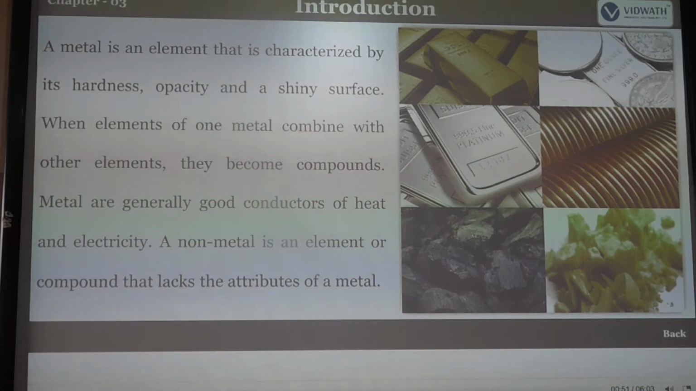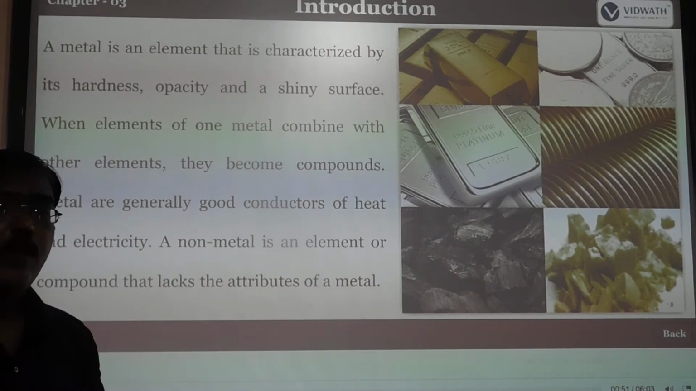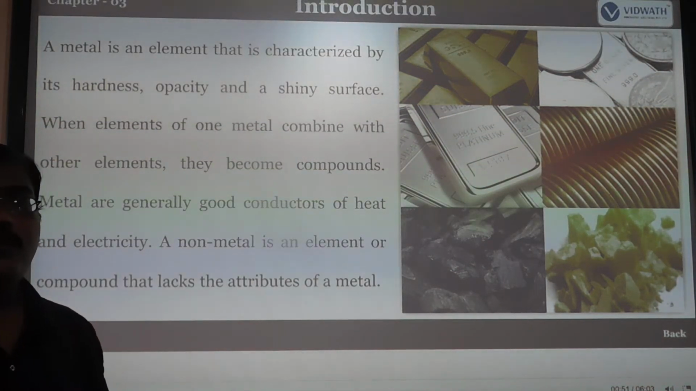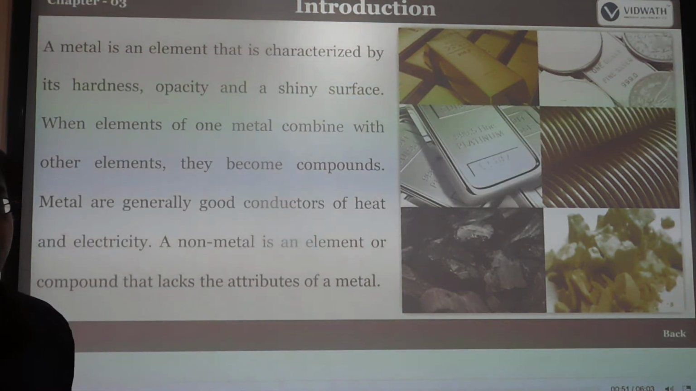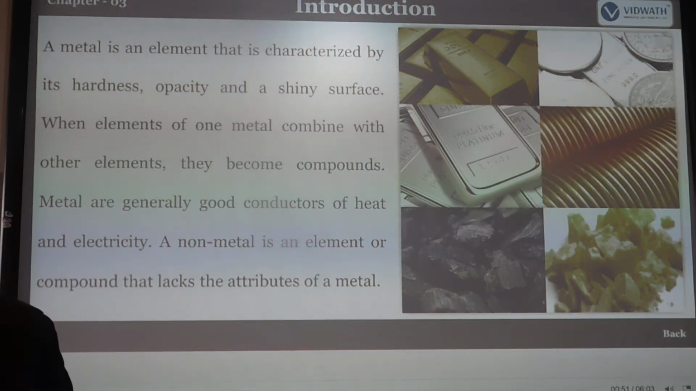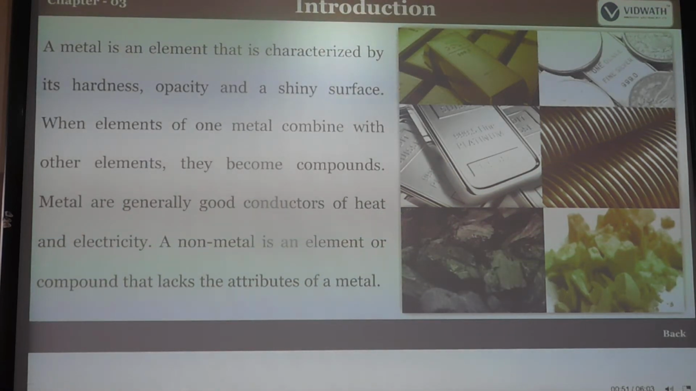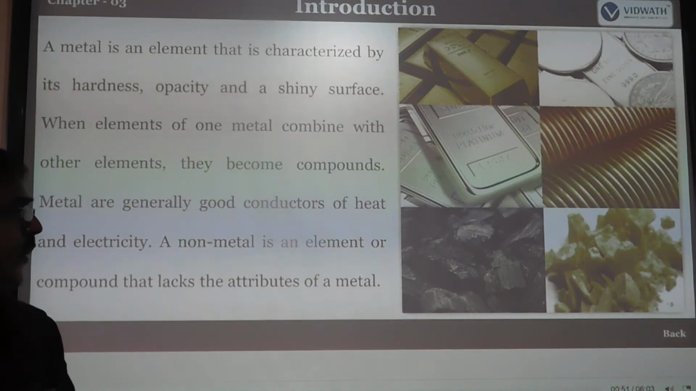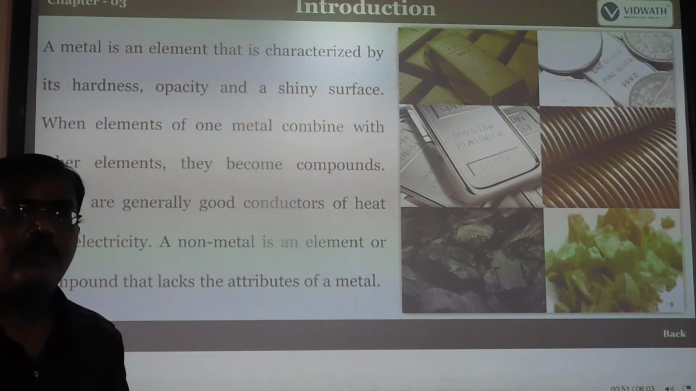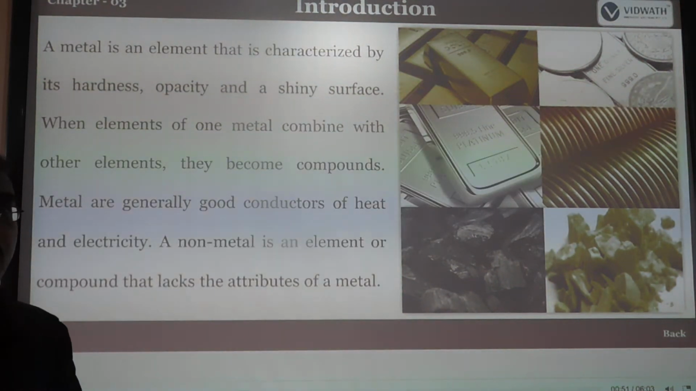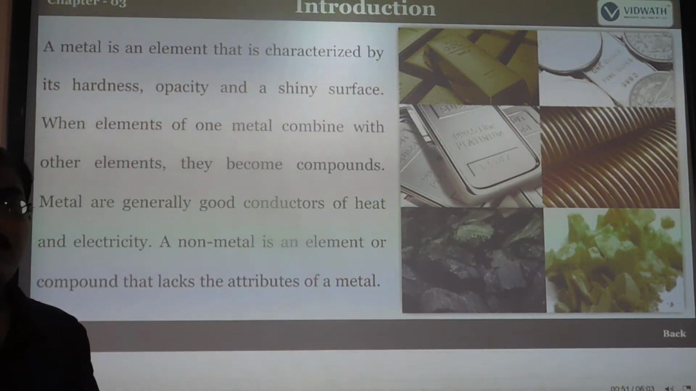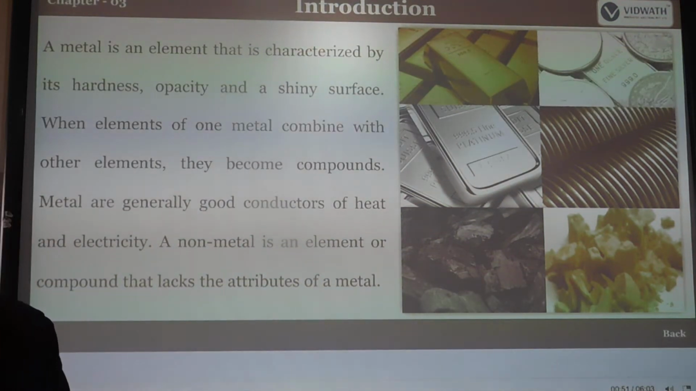Metals are generally good conductors of heat and electricity. For example, copper is used because it easily conducts heat and electricity. A non-metal is an element or compound that lacks the attributes of metals. So we can easily distinguish which is a metal and which is a non-metal.